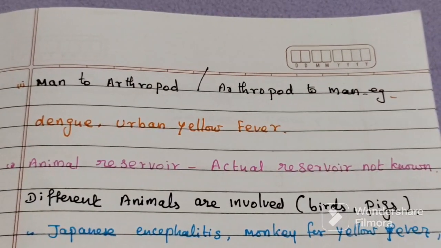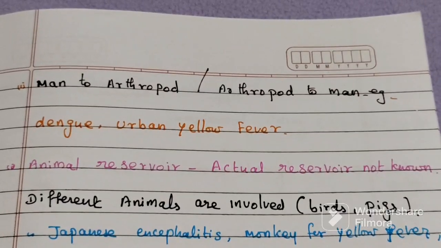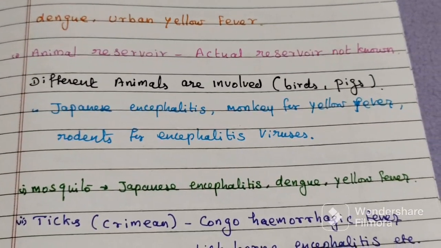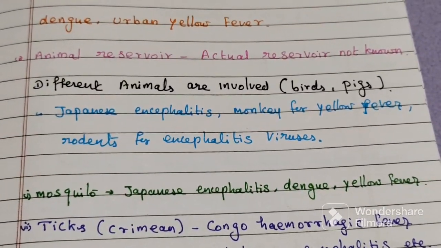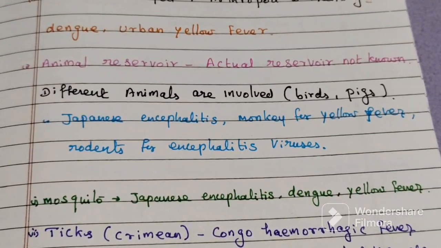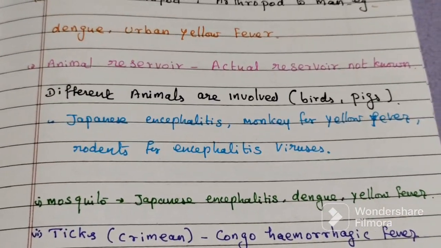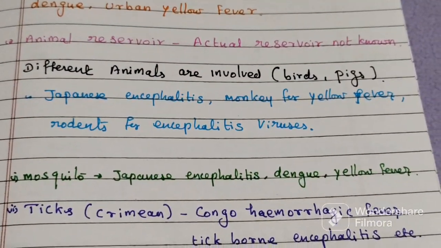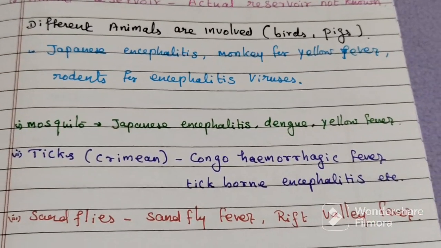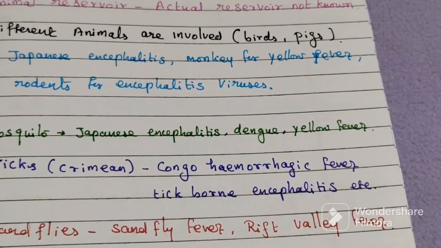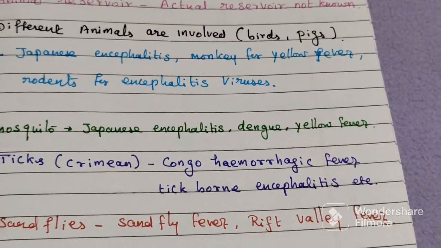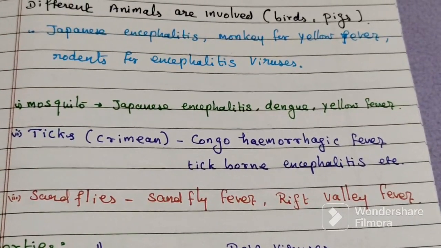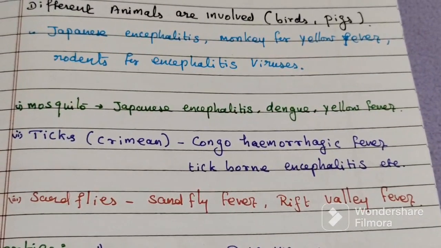Now, what are the different arthropod vectors that play an important role? The first one is the mosquito. Mosquitoes transmit most of the important diseases, such as Japanese encephalitis, dengue, and yellow fever, most of them being Aedes-borne viruses. So what diseases do mosquitoes cause? Japanese encephalitis, dengue, yellow fever.